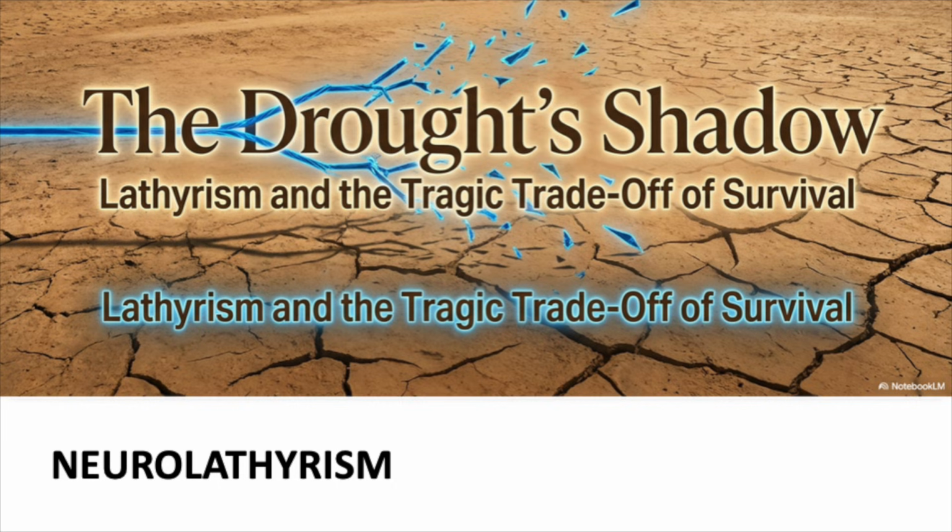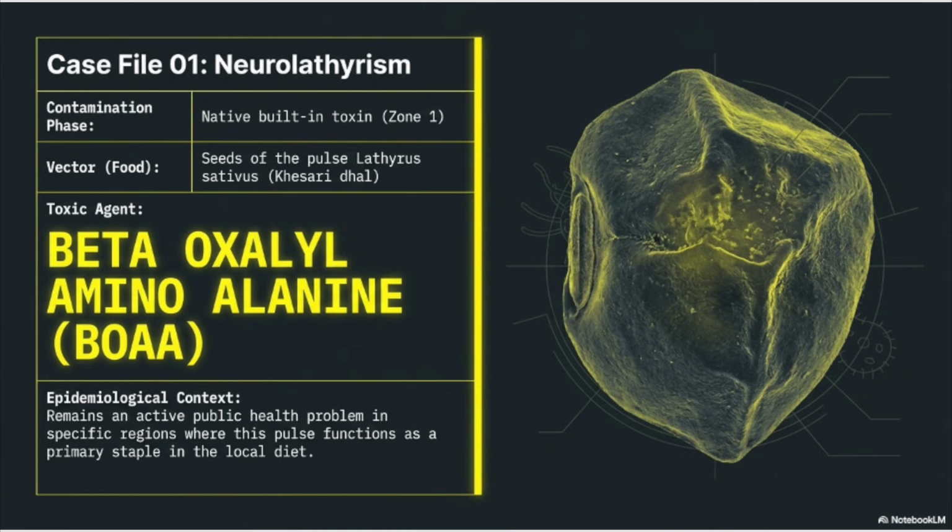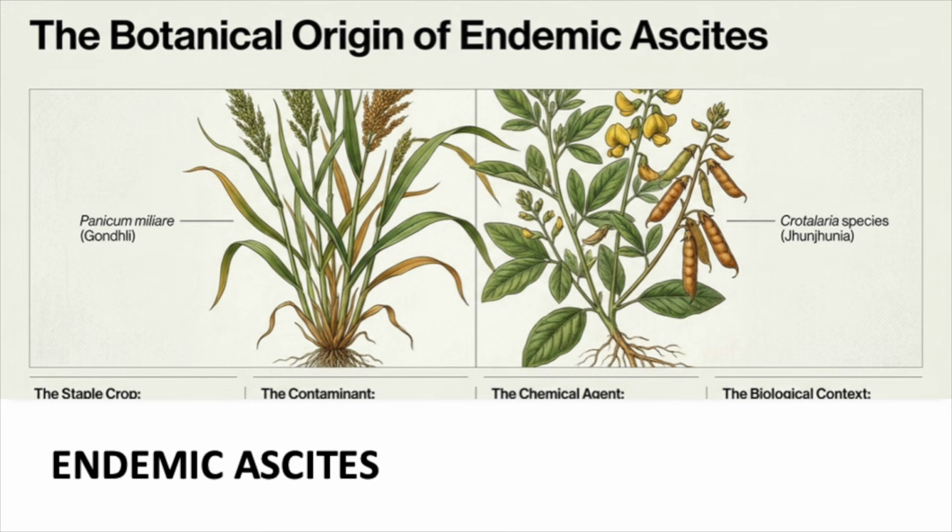Let us now walk through some real case files starting with Neurolathyrism. This condition falls under Zone 1, the native built-in toxin category. The food vector here is the seed of the pulse Lathyrus sativus, commonly known as Kesari dhal. The toxic agent responsible is beta-oxalyl aminoalanine, also called BOA. This remains an active public health problem even today in regions where this pulse continues to be a primary staple in the local diet.